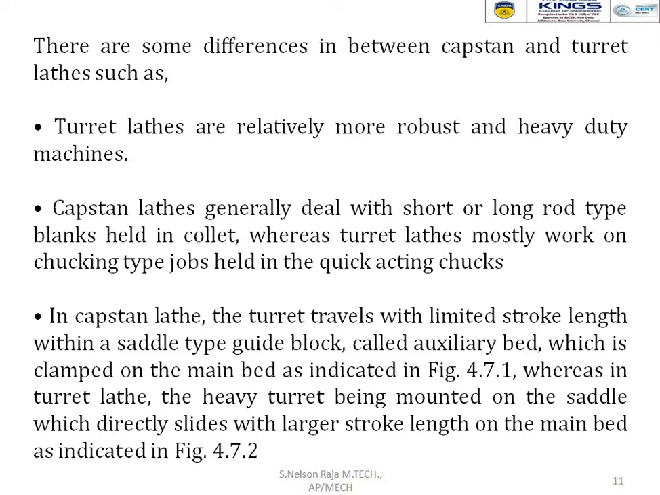Capstan lathes generally deal with shorter and long rod type jobs, which are guide rods held in a collet, whereas turret lathes mostly work on chucking type jobs held in quick acting chucks. In a capstan lathe, the turret travels with a limited stroke length within a saddle type of gate block called the auxiliary bed, which is clamped on the main bed as indicated in the previous figure. Whereas in a turret lathe, the heavy turret is mounted on a saddle, which directly slides with a larger stroke length on the main bed as indicated in the previous diagram.